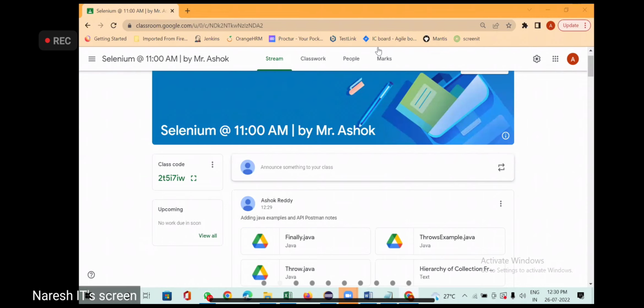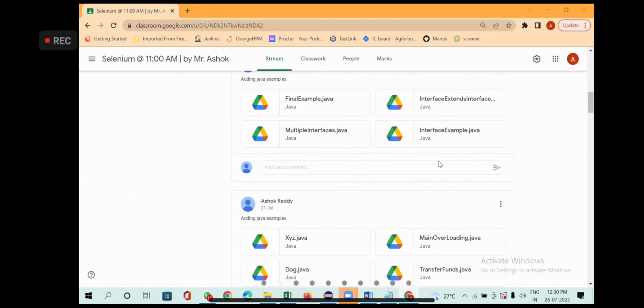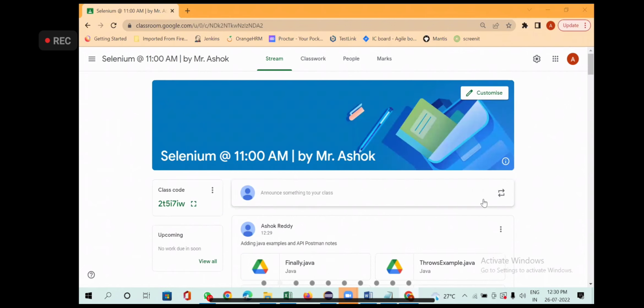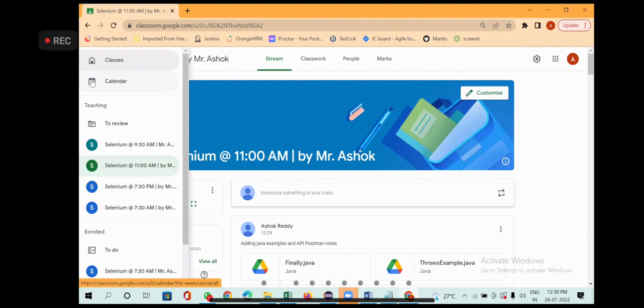Use of abstract classes and interfaces in real time, I explained, right? WebDriver is one interface. I'm not sure whether you missed that class. Anyhow, once we start Selenium, I will explain interface again. Don't worry. Did I put API here? Yeah, API is also there. You guys can leave. We'll catch up tomorrow.